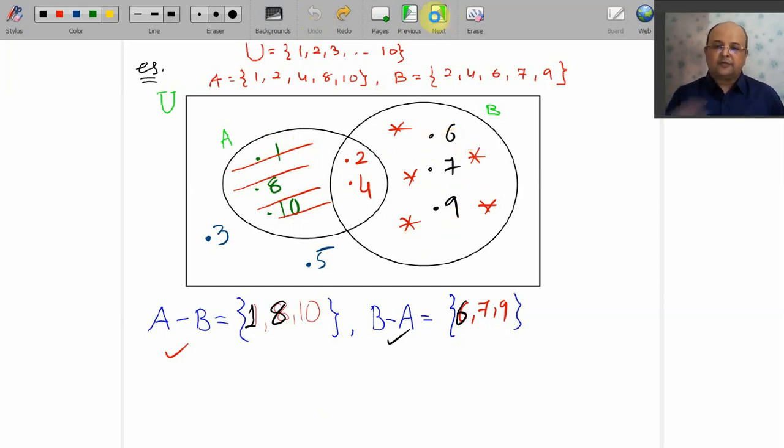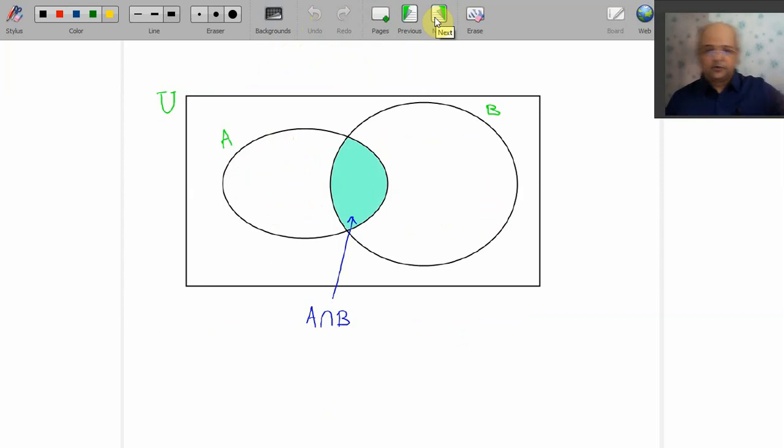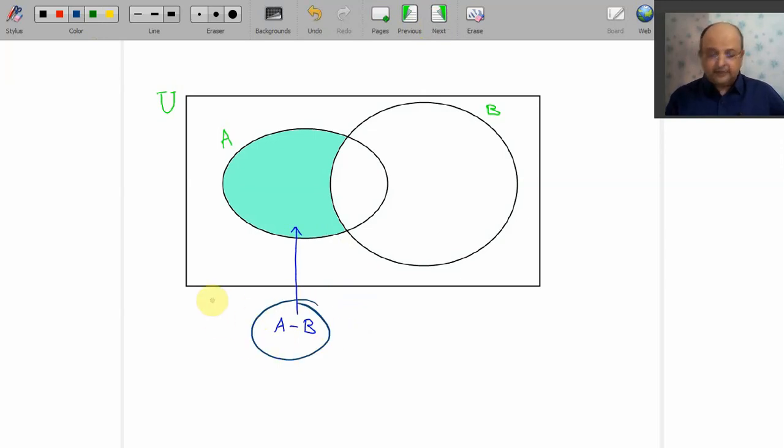So let me go for some smart work. Once again we go through all figures. This portion is definitely your A union B. Remember? A intersection B. Yeah, you are right darlings, it is A intersection B. We go for one more. This is your whole A union B. I go for diagrams frequently to make you understand, because in mathematics there is a proverb, one diagram is better than 1,000 words. So this is A minus B or only A. I can define A minus B in a different way also, but not right now.